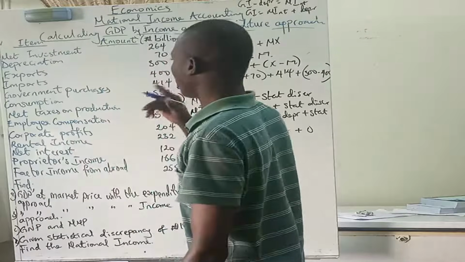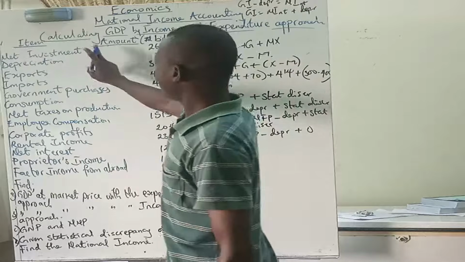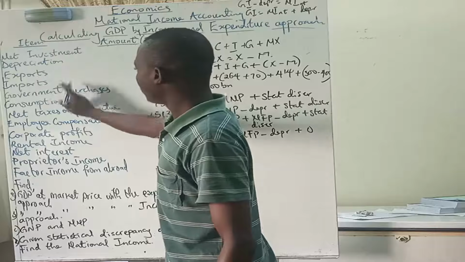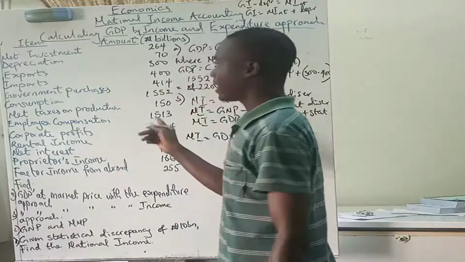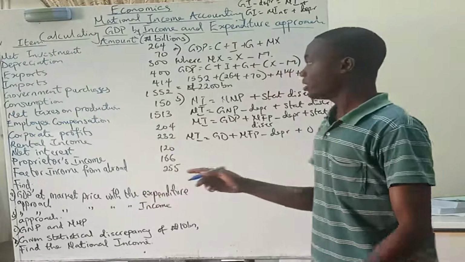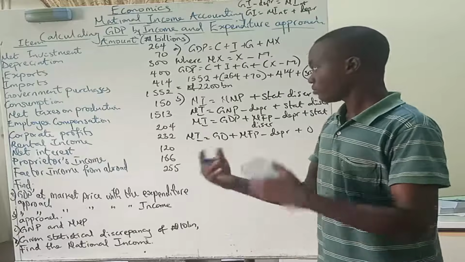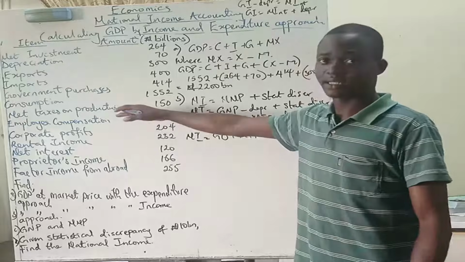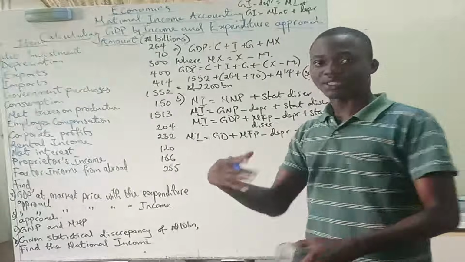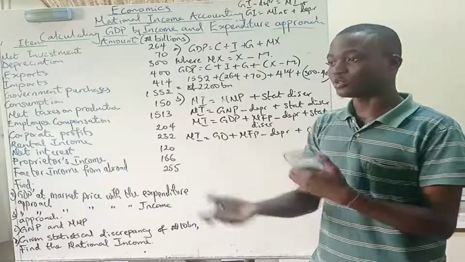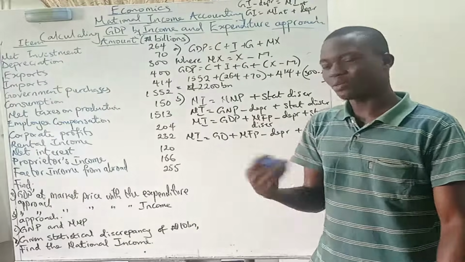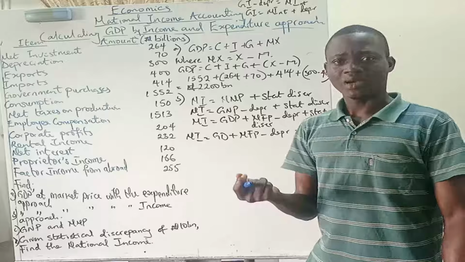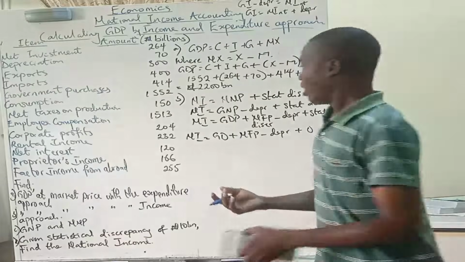Now how do we get our NI? Let's start adding up all of the incomes. Net investment is not an income, depreciation, nope. Net taxes on production, good. That is an income to the government. It's talking about this indirect tax, the difference between the tax on production and the subsidy that government pays to enable production. So subsidy is like a negative tax. You understand? All right.